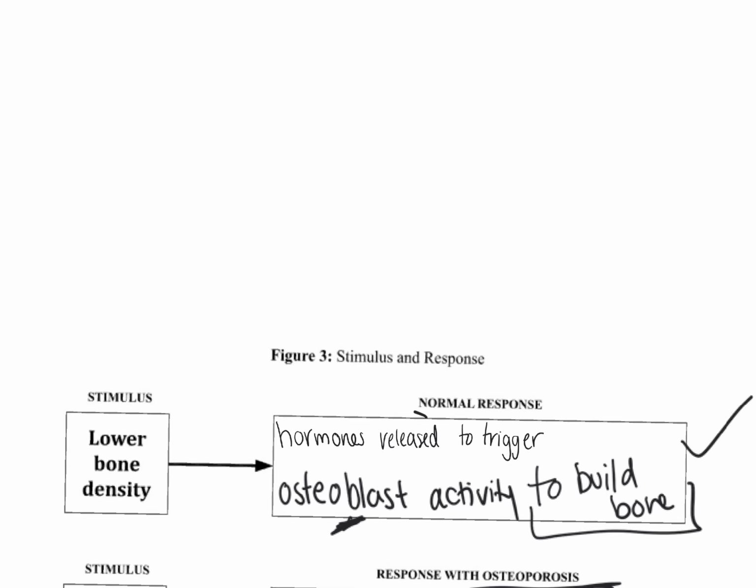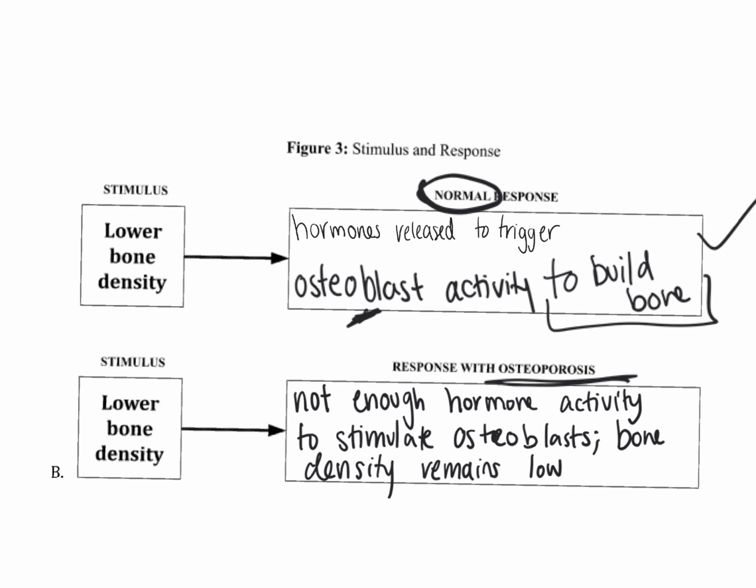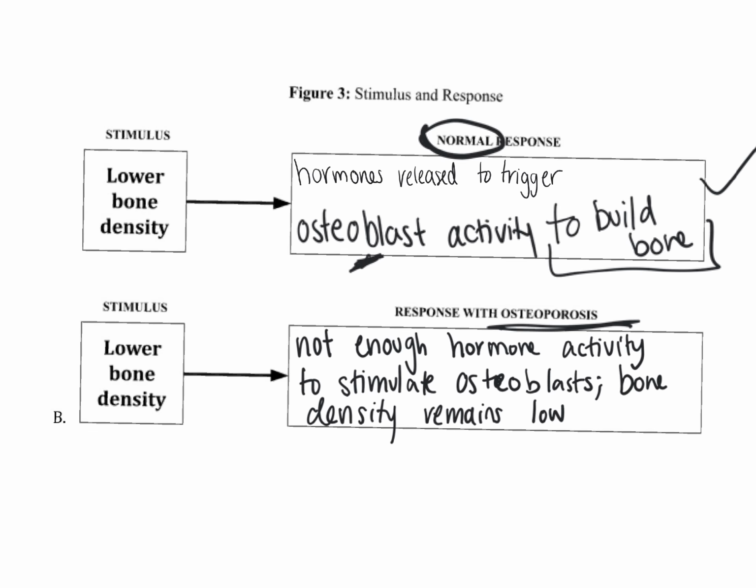That's the normal response in somebody without osteoporosis. Now, if we come down to the response with osteoporosis, that means that there's not enough hormone activity, whether it's estrogen or another necessary hormone. There's not enough hormone activity to stimulate osteoblasts, so bone density remains low.